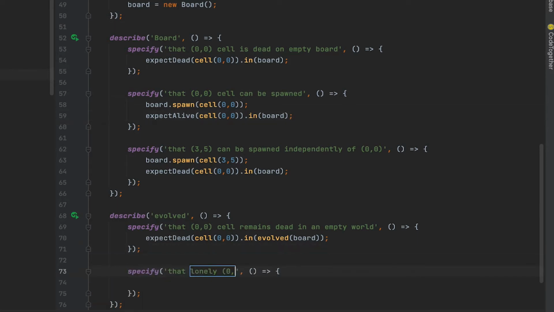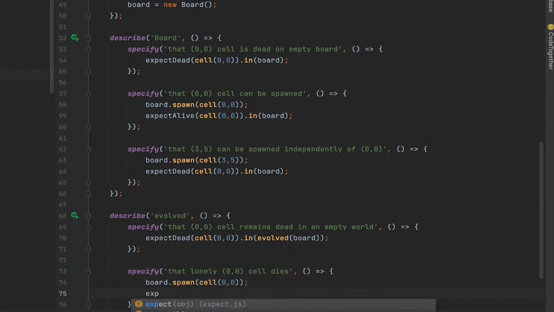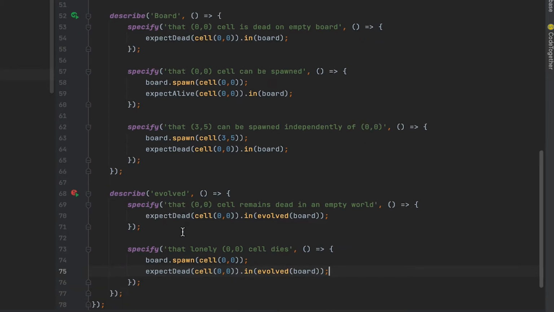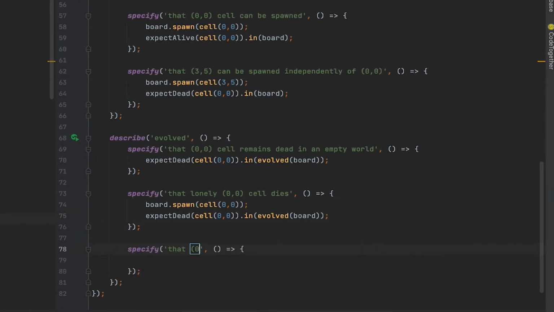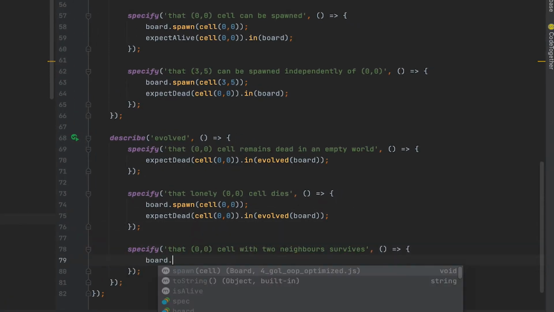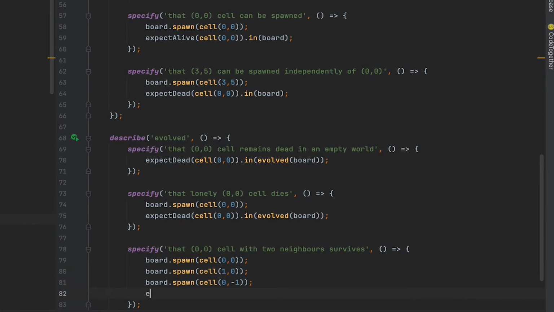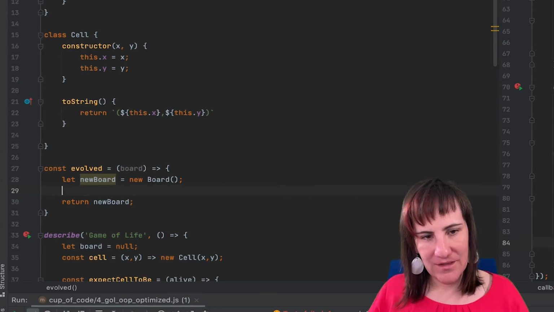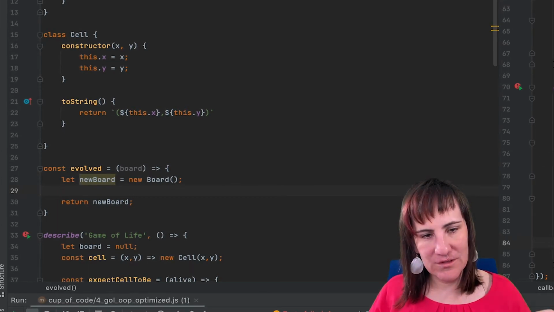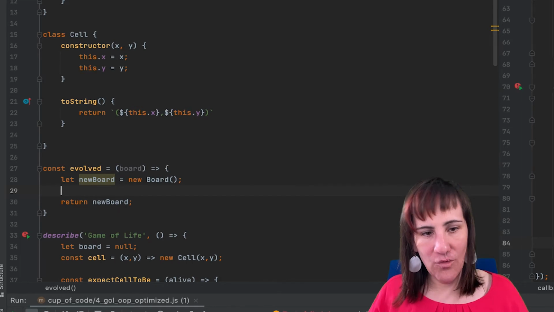So let's continue with the next test, which will make sure that the lonely cell dies. Since all of the cells at this point that we tested were dead, we can just use an empty board. Now this is where things start to get interesting, because now we have to test that a 00 cell with two neighbors actually survives. We first extract a variable, and then we need an if statement that will make sure that we spawn the 00 cell only sometimes.